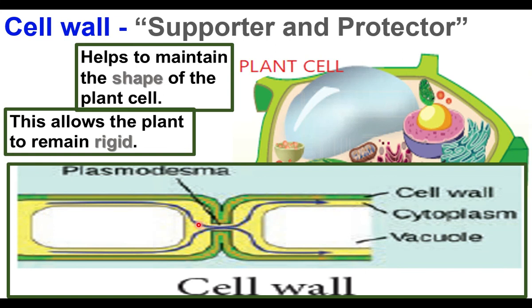Through the plasmodesmata, substances are transported, and the plant cell gets rigidity from the cell wall. The cell wall gives rigidity and hardness to the cell, so plants can grow erect for greater height. And the cell wall helps the plant cell to maintain its shape. The shape of plant cells is permanent. In animal cells, the shape gets changed. When a red blood cell moves through the blood vessels, the shape will change. But plant cells have a permanent shape. This is because of the cell wall.